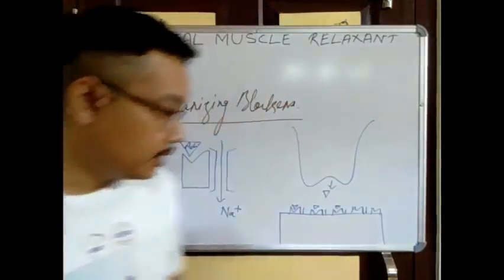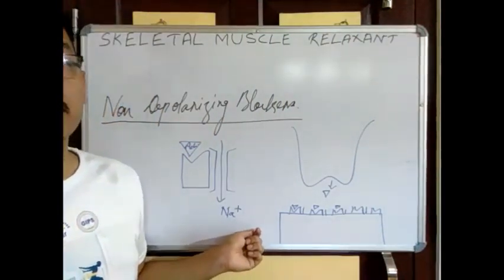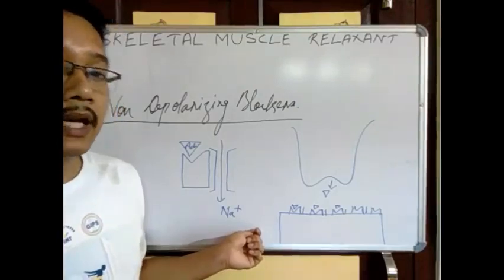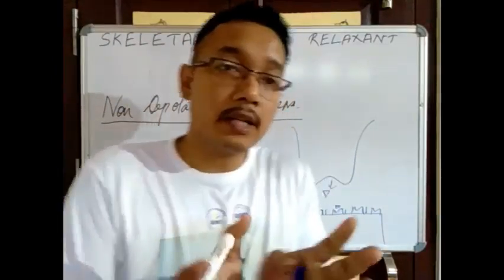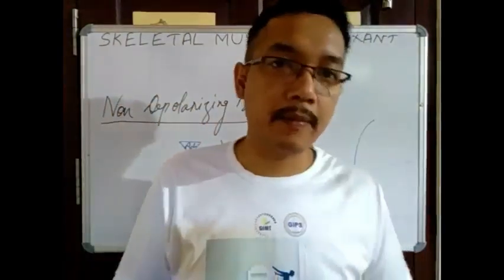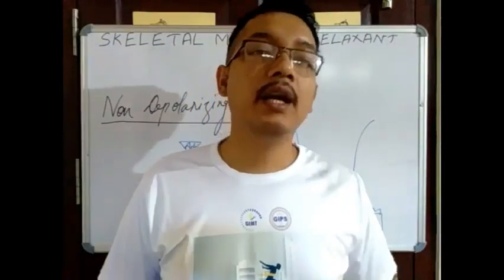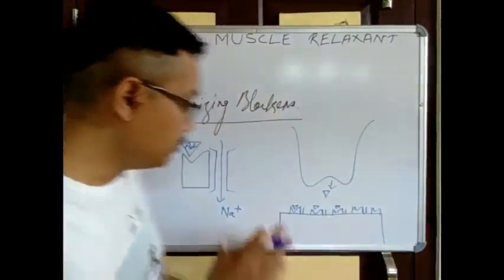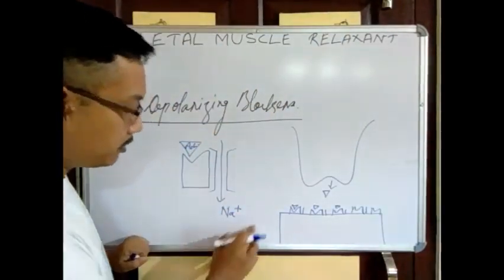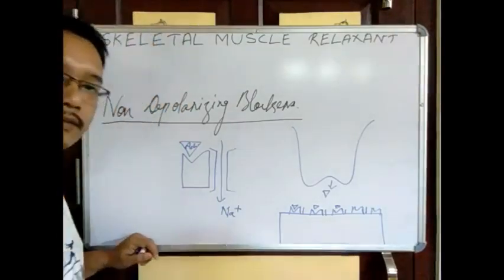This is what we call depolarization. To activate any impulse, any work, there has to be a depolarization. Now this depolarization will be there, and there is a muscle contraction.